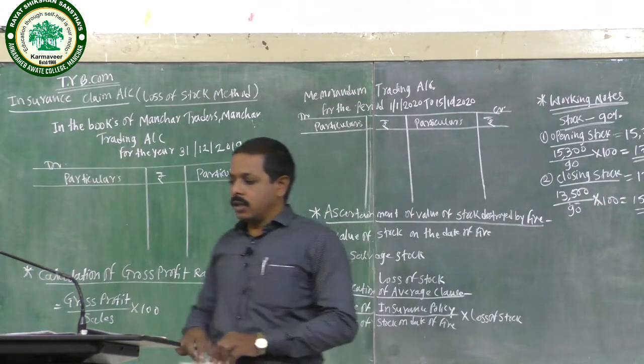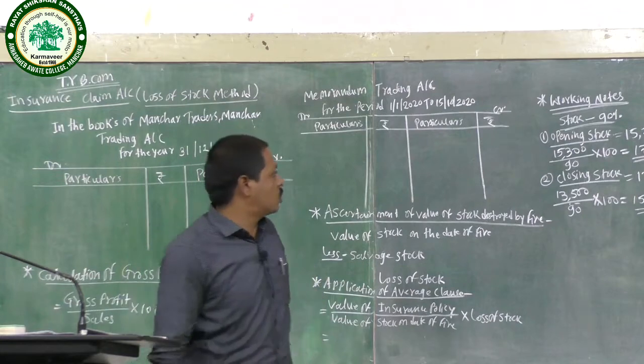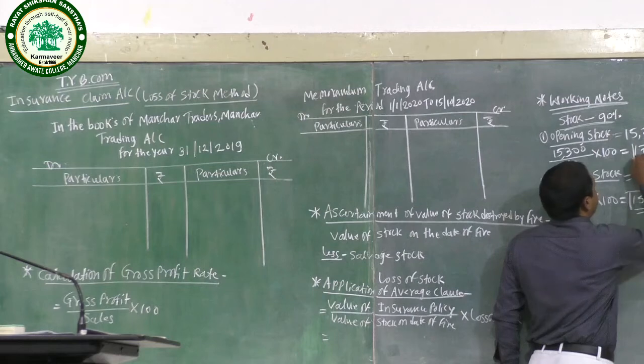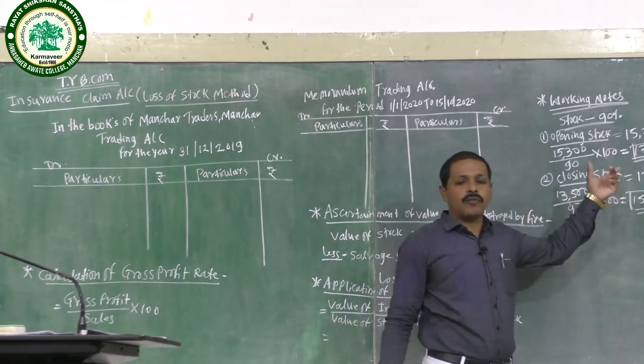This is calculated for the opening stock and closing stock at 90% of cost.